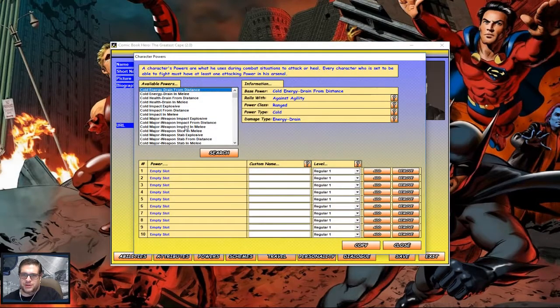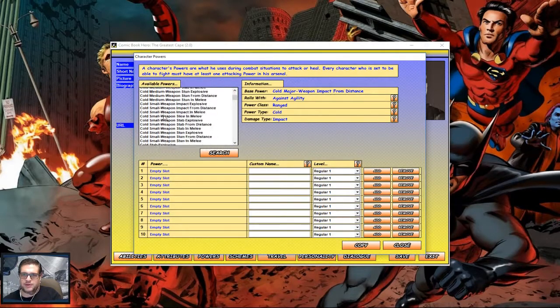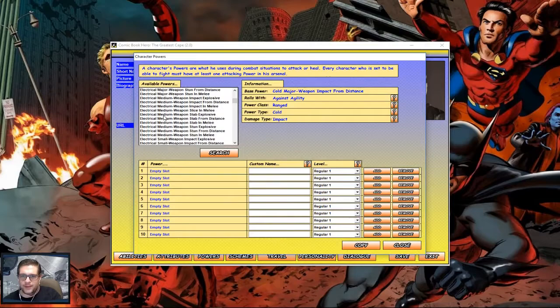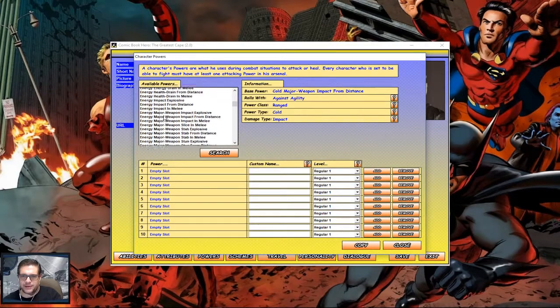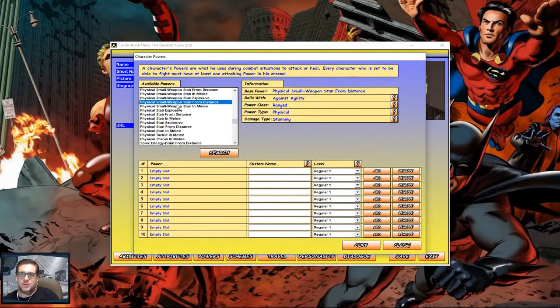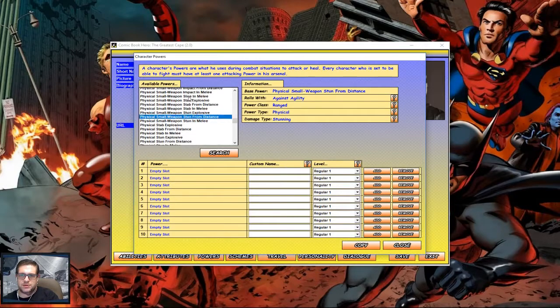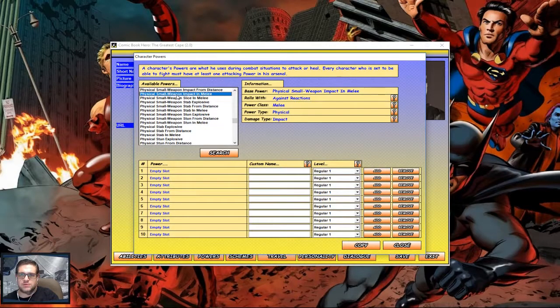Now powers. Okay, so he's not going to have too many. He's probably going to have a small weapon, because that's all he really has. So it's a physical small weapon from a distance. Physical small weapon impact from a distance. There it is. And we're going to add that to level 4, which is about average. So we're going to put that there.